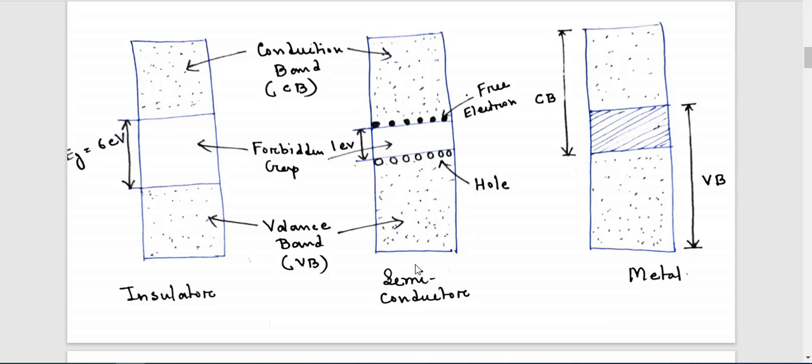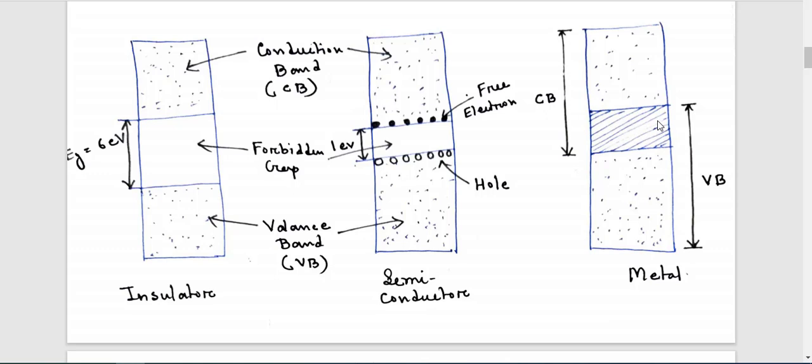Now come to the semiconductor. Here this forbidden gap energy is less compared to an insulator, but in the case of metal, the two bands overlap each other, so there is no forbidden gap energy.